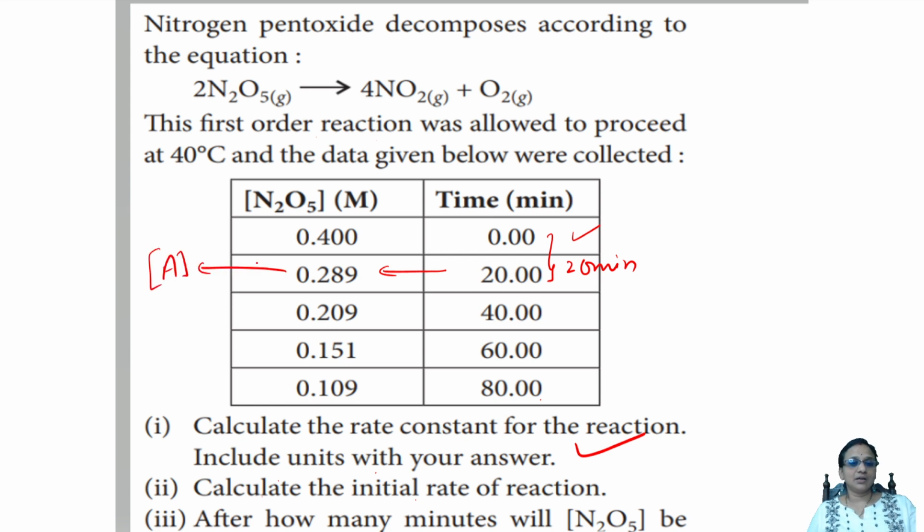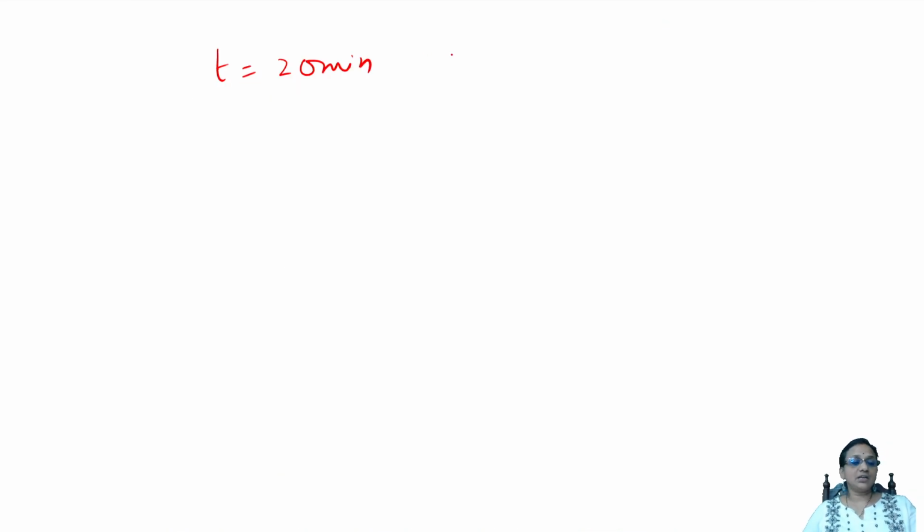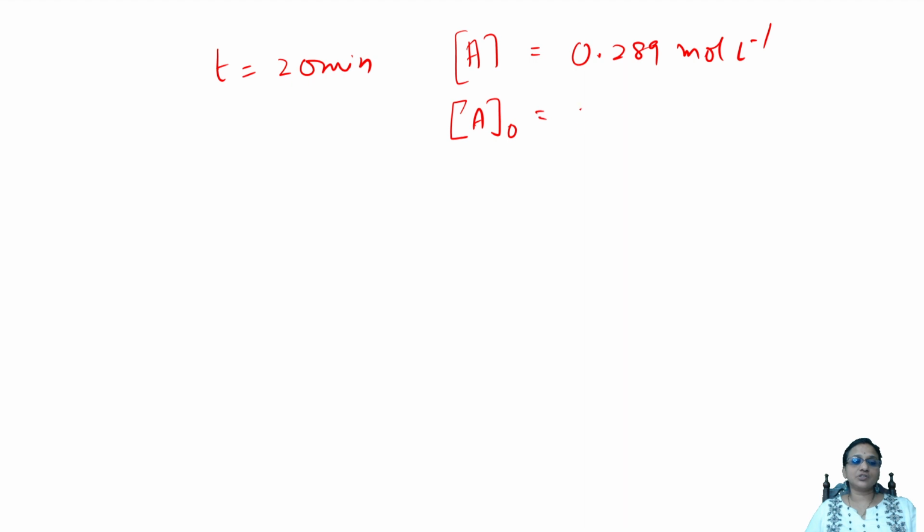And this is your A naught value. So I'm noting it. When t is equal to 20 minutes, A value was 0.289 mole liter inverse. A naught value is 0.400 mole liter inverse.